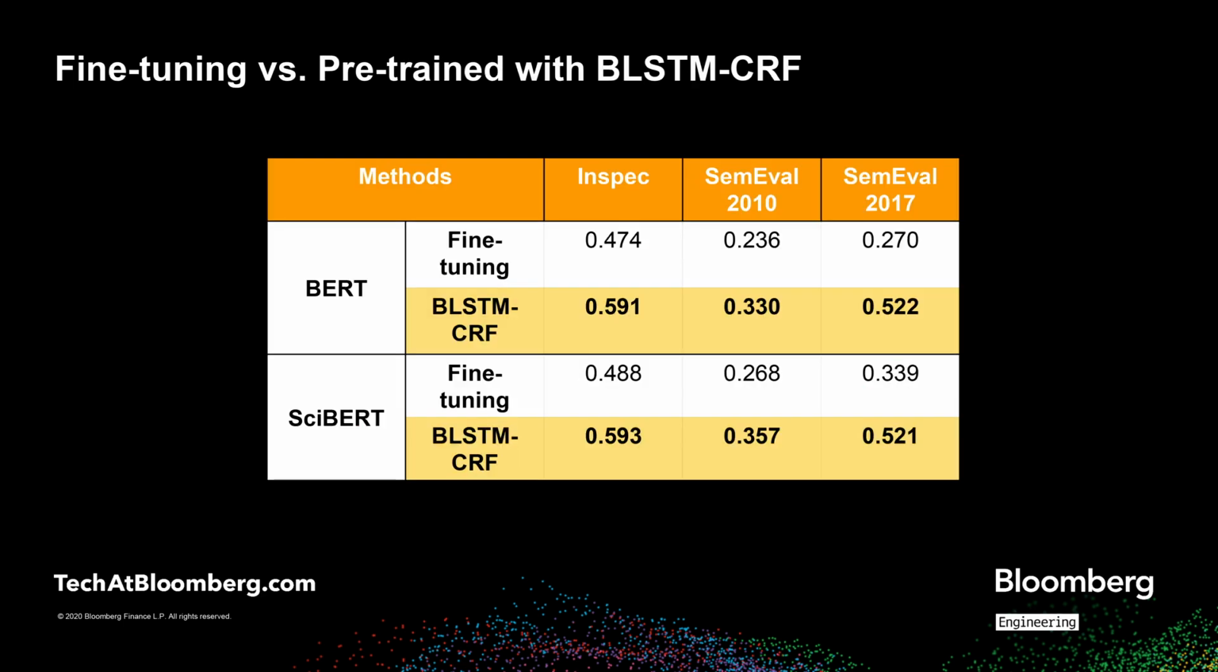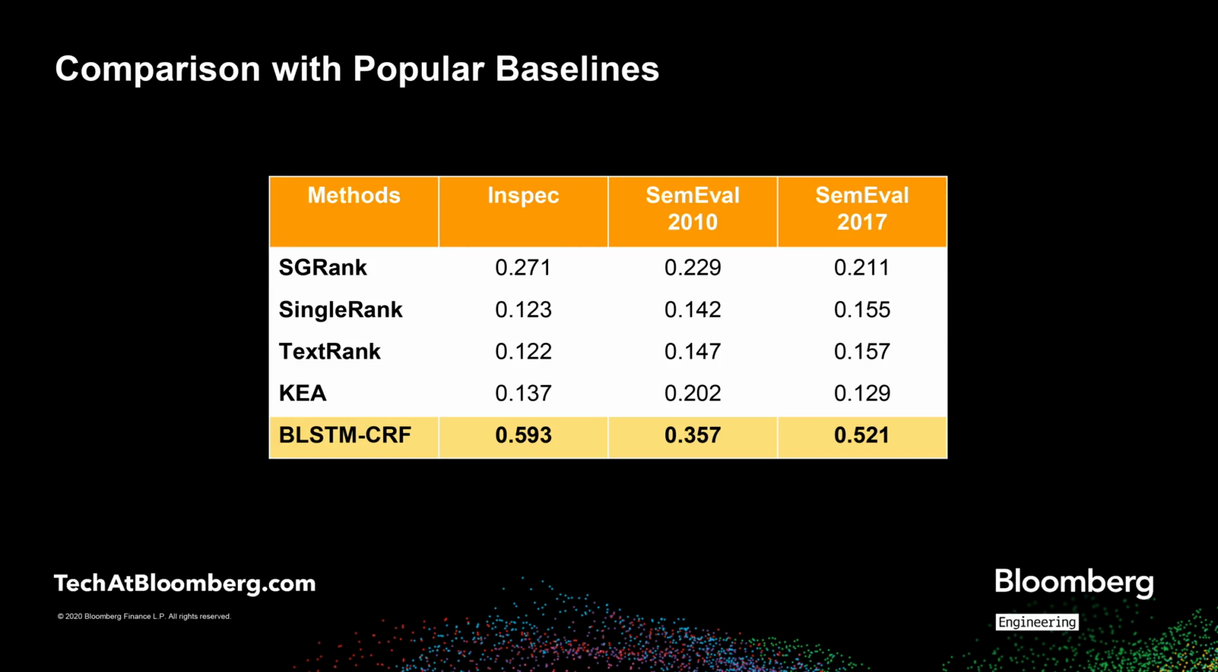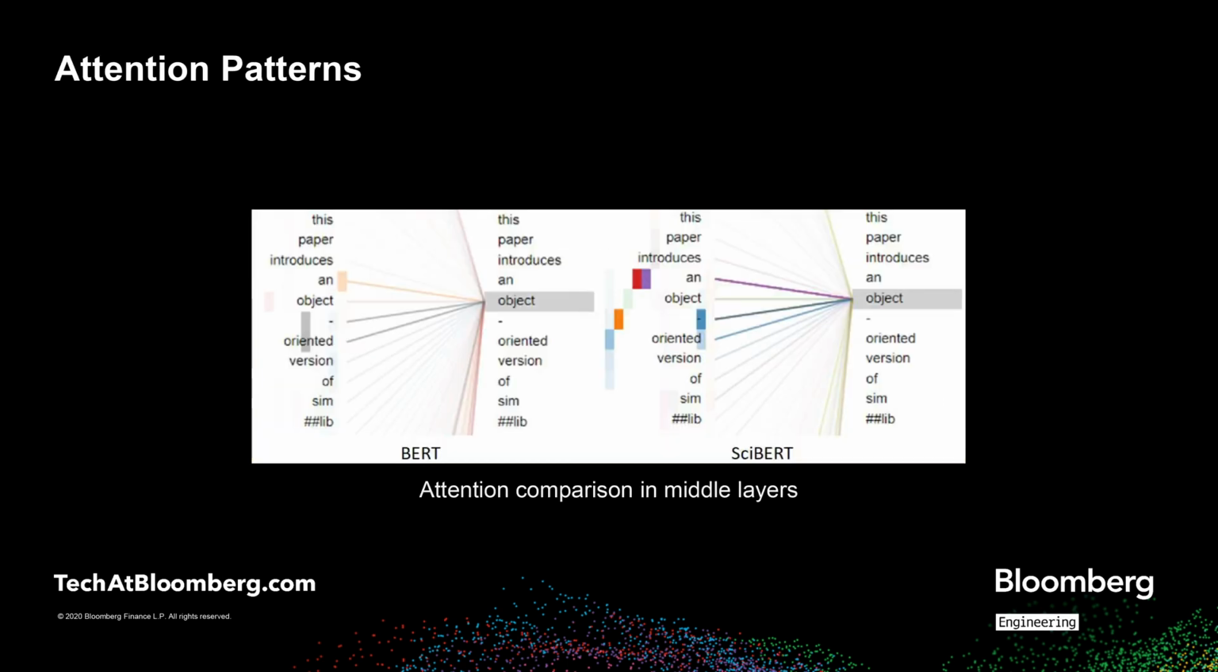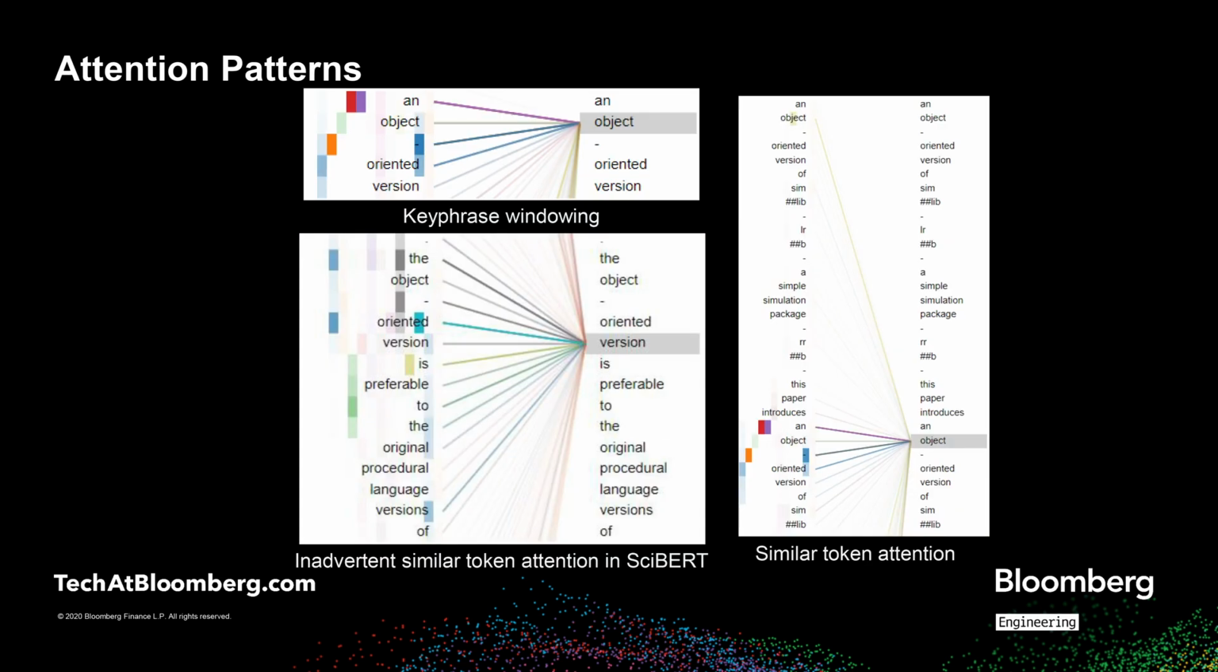Apart from using pre-trained BERT and SciBERT as an embedding layer in the BLSTM-CRF architecture, we also fine-tune these contextual language models by adding a fully connected layer as the last layer. The BLSTM-CRF architecture performed better than the fine-tuning experiments. Our best models also outperformed many popularly used baseline models such as SGRank, SingleRank, TextRank, and KEA. We also conducted a short study on the attention patterns of different layers in BERT and SciBERT using the BertViz tool. Due to lack of time, I would skip this and would request the listeners to consult our paper where we have documented our observations.